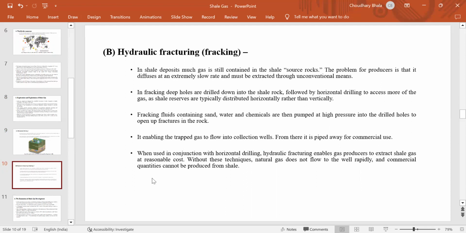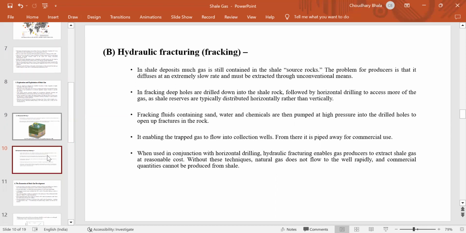From there it is piped away for commercial use. When used in conjunction with horizontal drilling, hydraulic fracturing enables gas producers to extract shale gas at reasonable cost. Without these techniques, natural gas does not flow through the field rapidly, and commercial quantities cannot be produced from the shale.